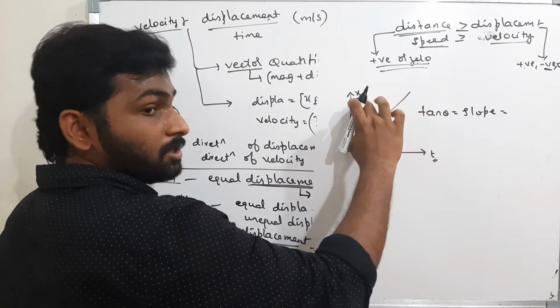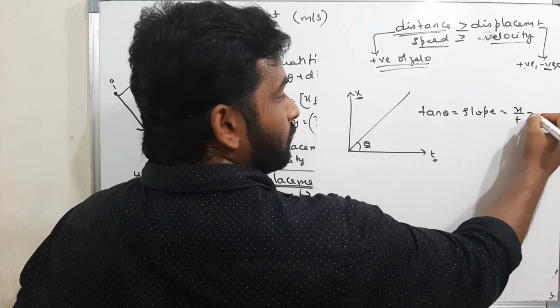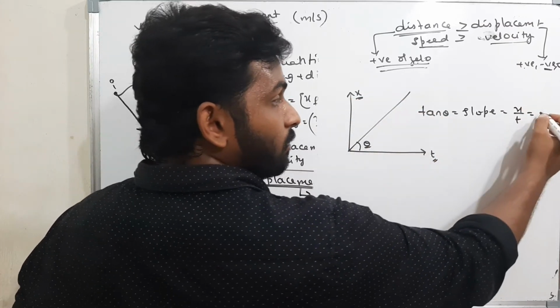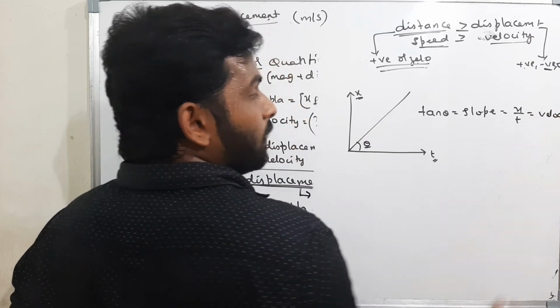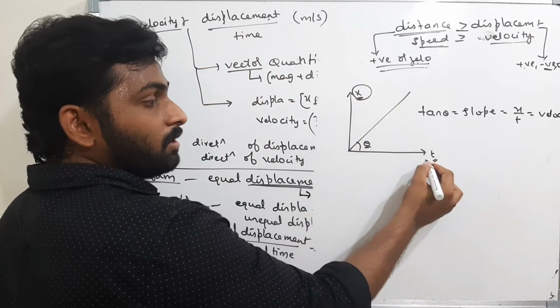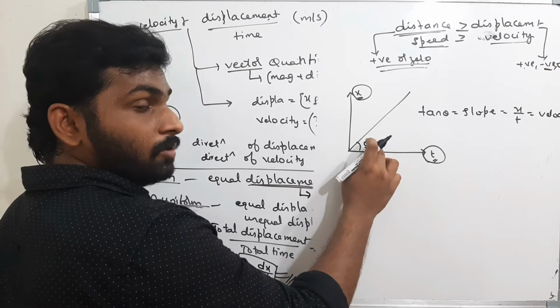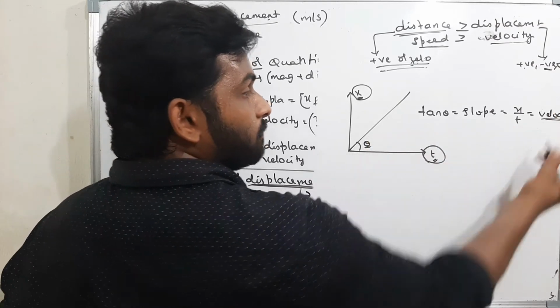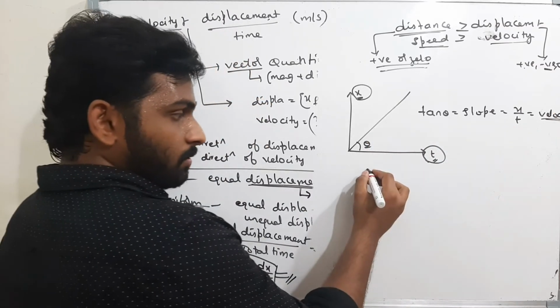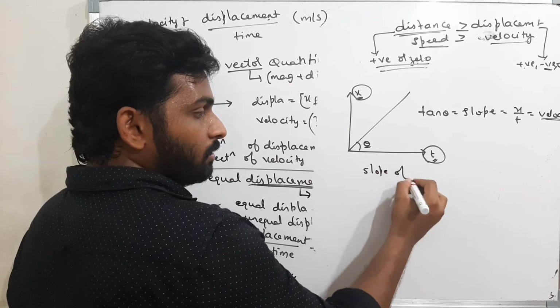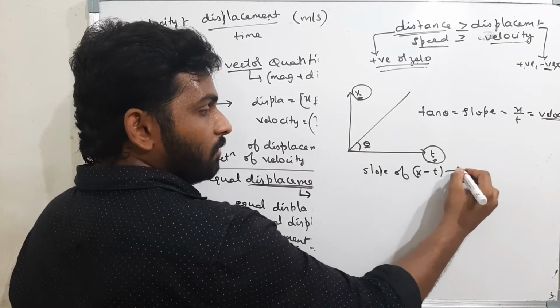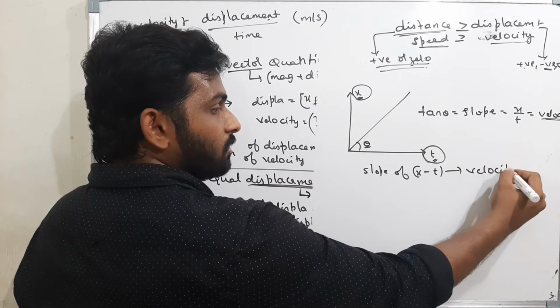The perpendicular is displacement and the base is time. That means displacement over time is nothing but velocity. So in a displacement-time graph, if I find the slope, then I will get the velocity. The slope of a displacement versus time graph will give me the velocity.